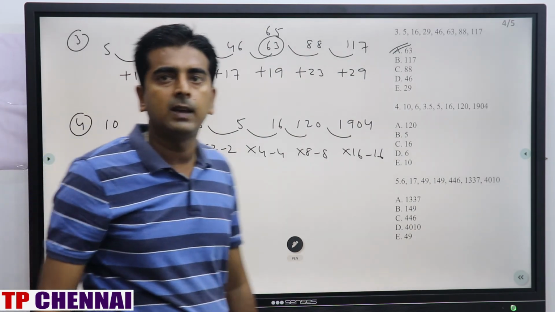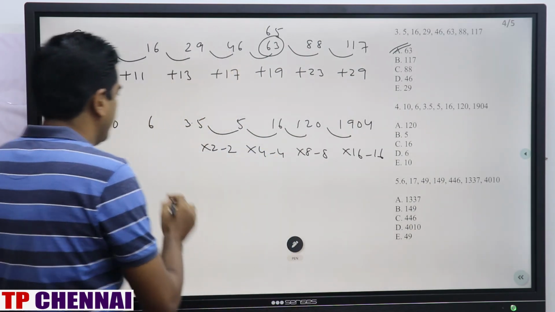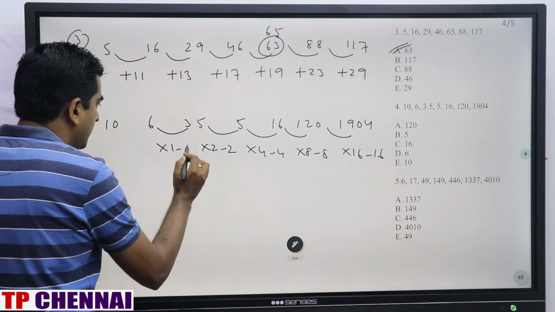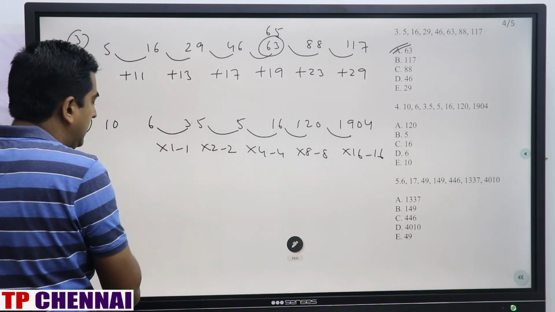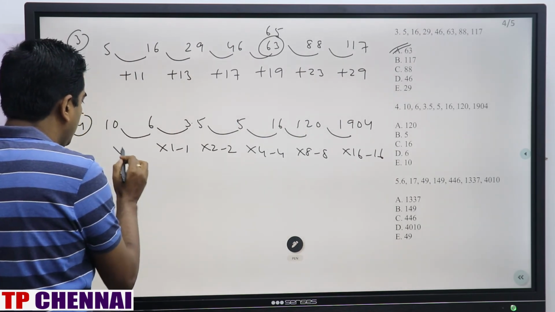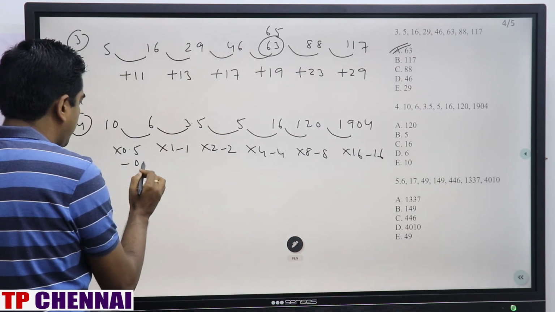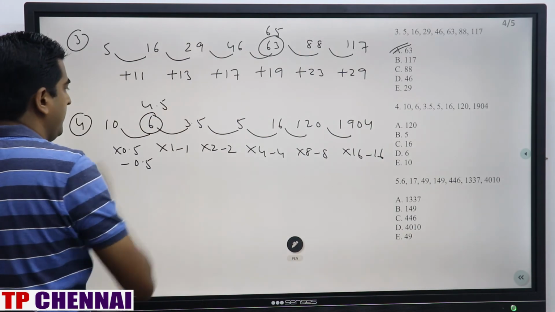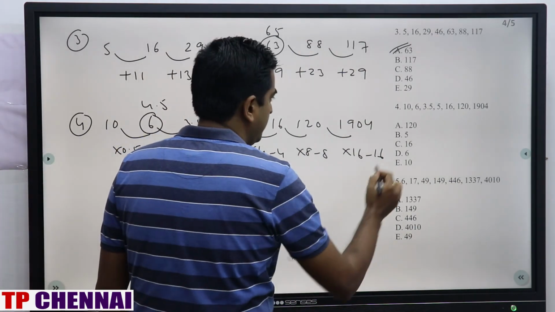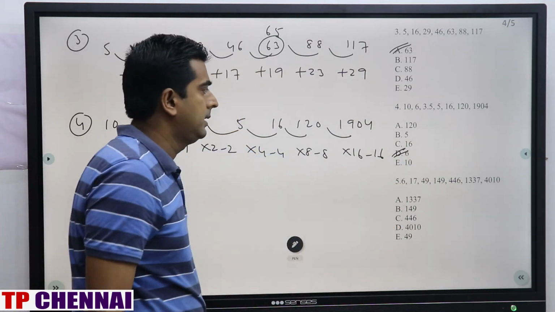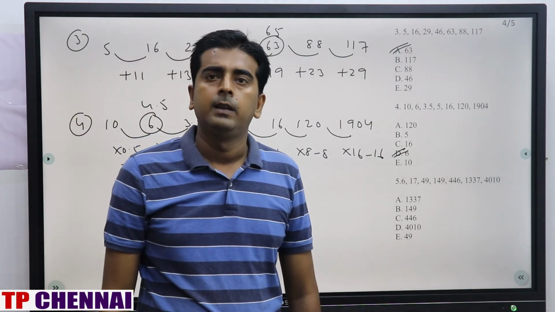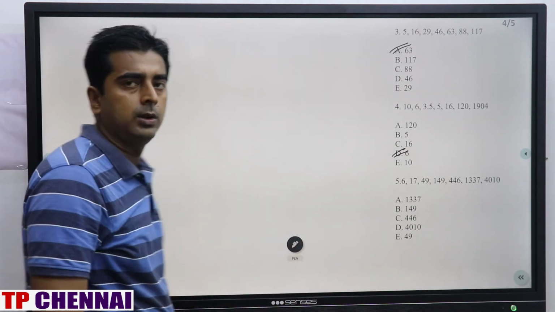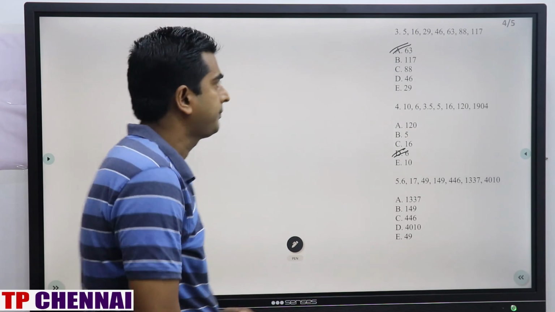So into 16, half is 8, half is 4, so this will be into 2 minus 2. 3.5 into 2 is 7, 7 minus 2 is 5, this is correct. Here it should be into 1 minus 1, but into 1 minus 1 will not come. Here it should be into 0.5 minus 0.5. So that means here it should be 4.5. So my wrong number is 6, which is nothing but the fourth option. Clear? So now we'll see the last question, the fifth one.